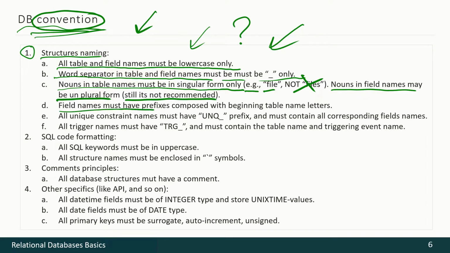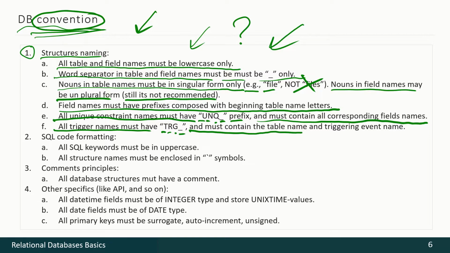Field names must have prefixes composed with beginning table name letters. All unique constraint names must have UNQ underscore prefix and must contain all corresponding fields names. All trigger names must have TRG underscore prefix and must contain the table name and triggering event name.